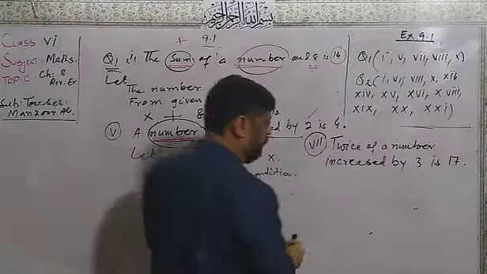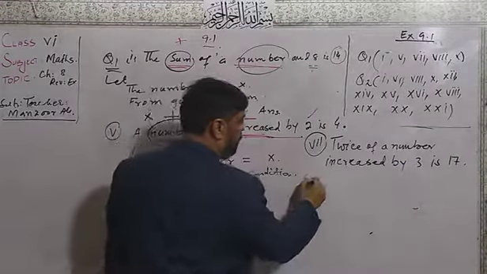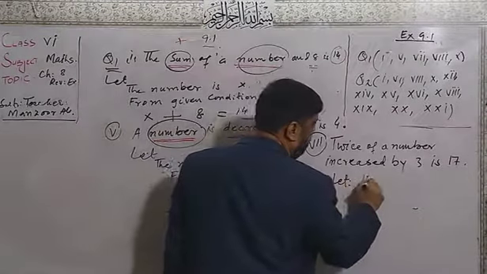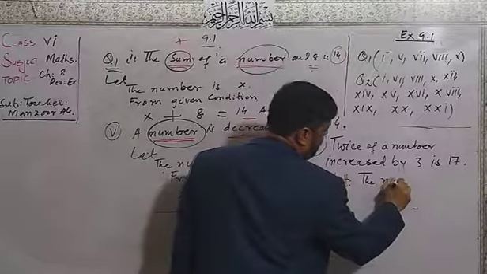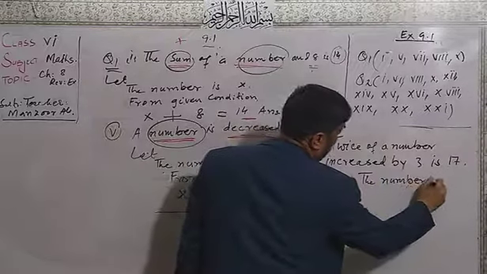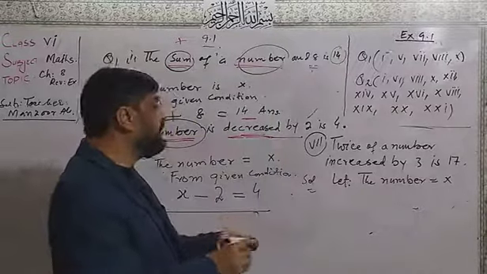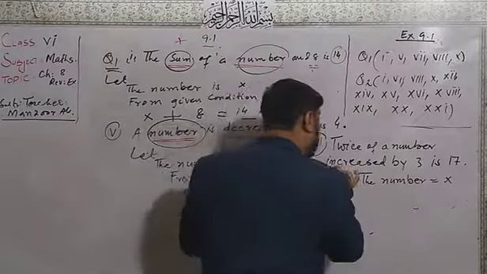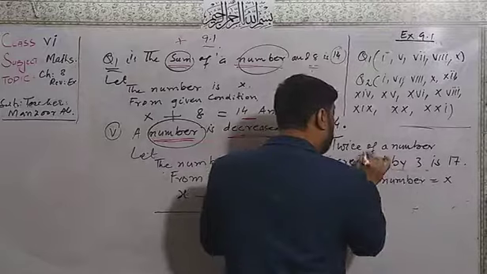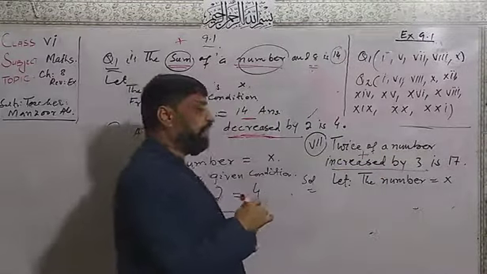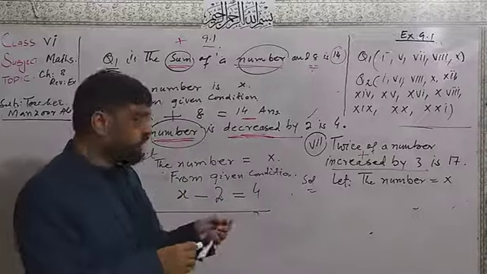Dear students, I told you, I write the solution here. Let the number be x. Now increased by 3 means plus 3. "Is" means equal to 17.